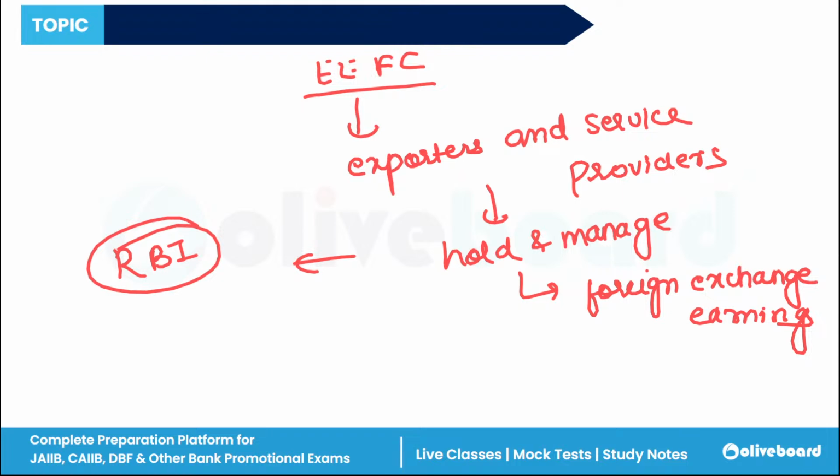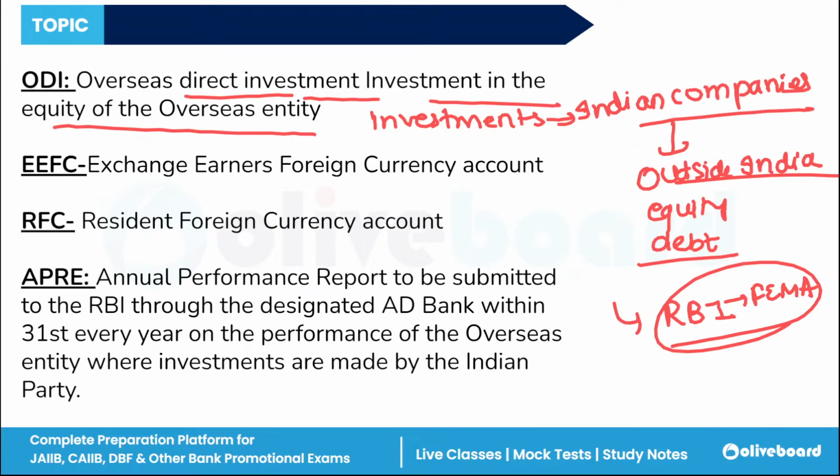So EEFC accounts provide a convenient way for Indian exporters to handle foreign exchange earnings and make international payments directly in foreign currencies. That is the EEFC concept.